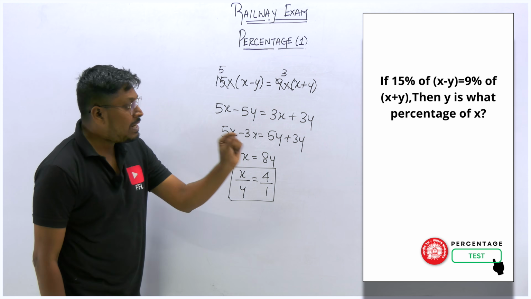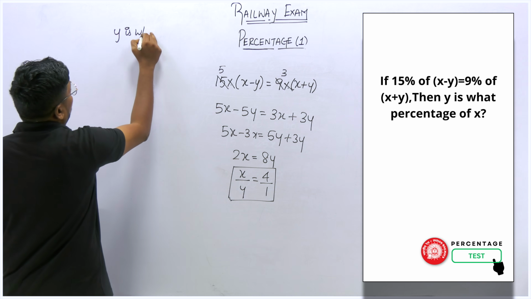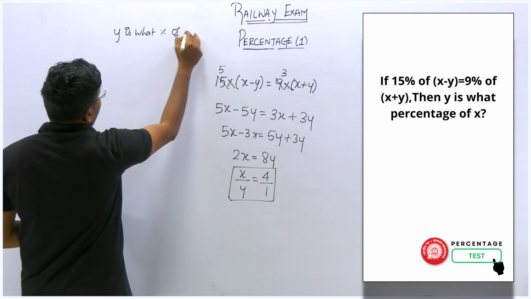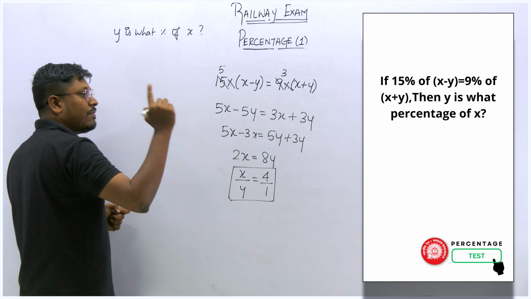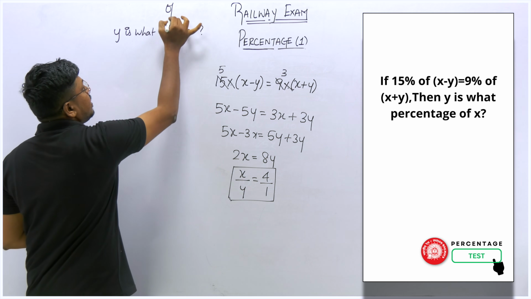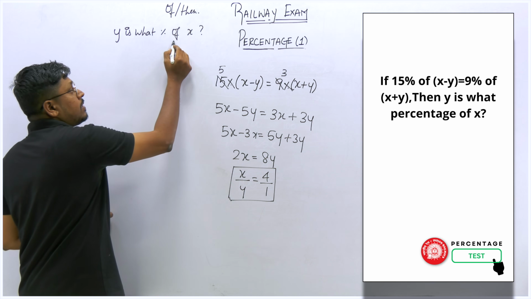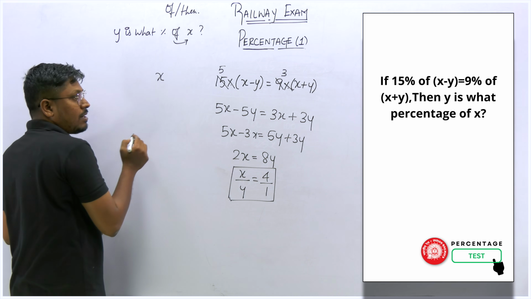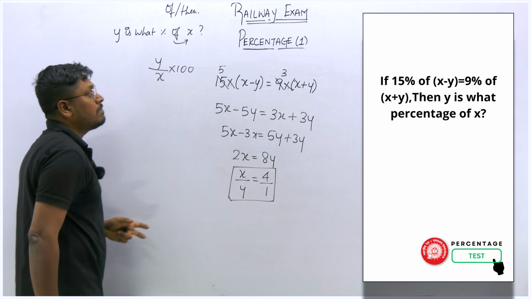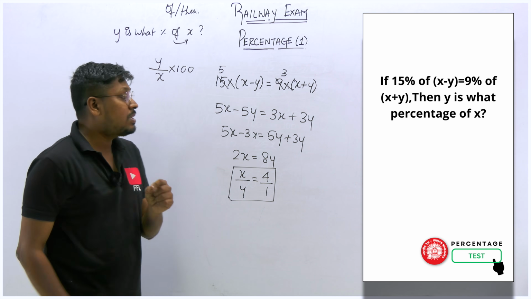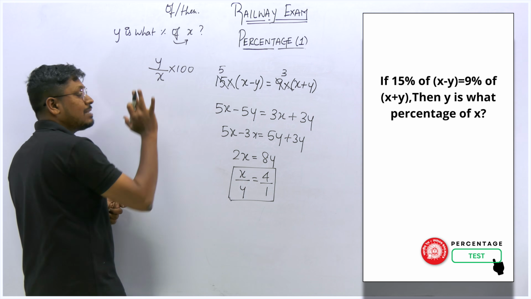So now what we need to find is, just look at the question, y is what percentage of x. Remember one thing, I have told you in the previous video itself: the two words that are important are "of" and "than". Next to the word "of" comes in the denominator and the remaining one comes in the numerator, into 100. Always remember this most important stuff, because if you write the x value in the numerator and the y value in the denominator, then the complete answer might be wrong.